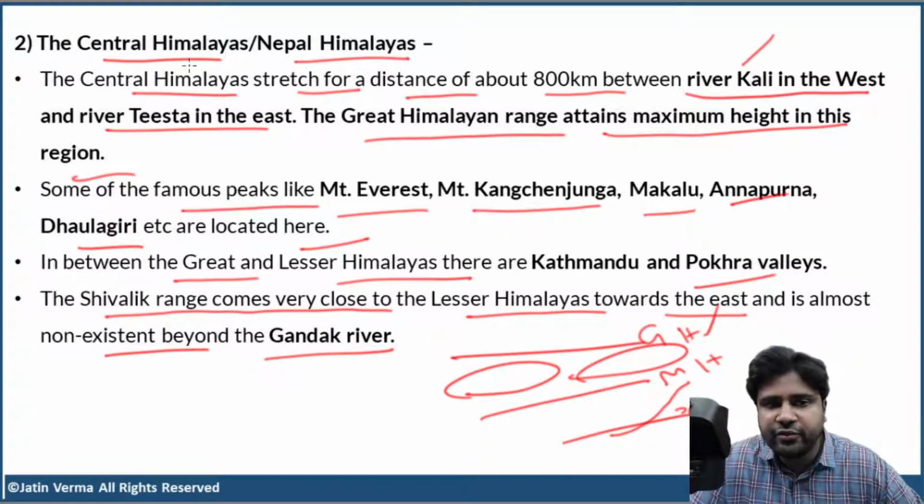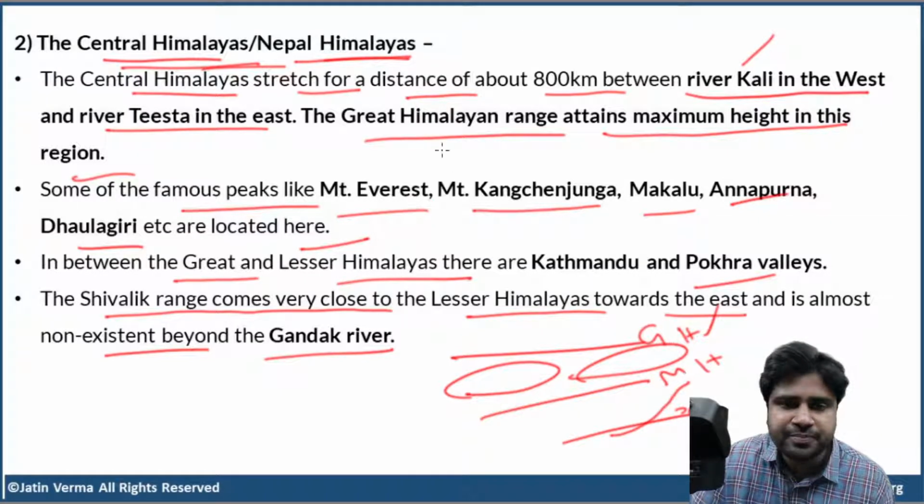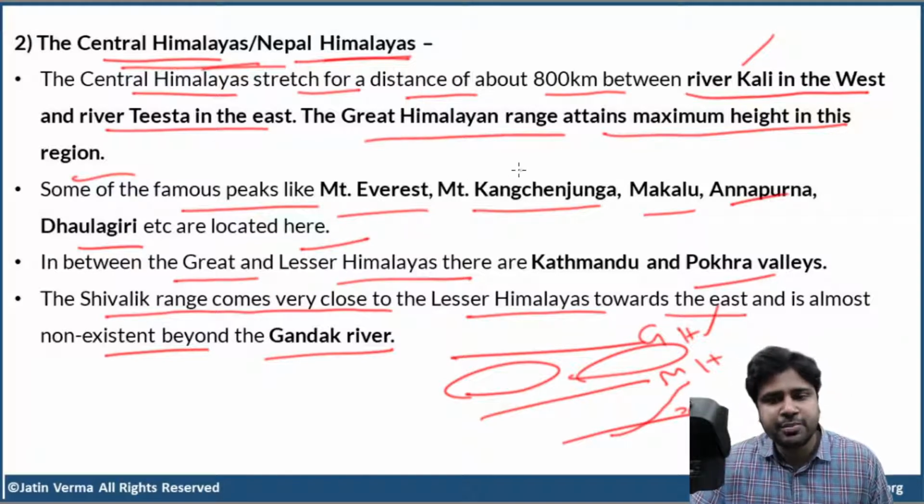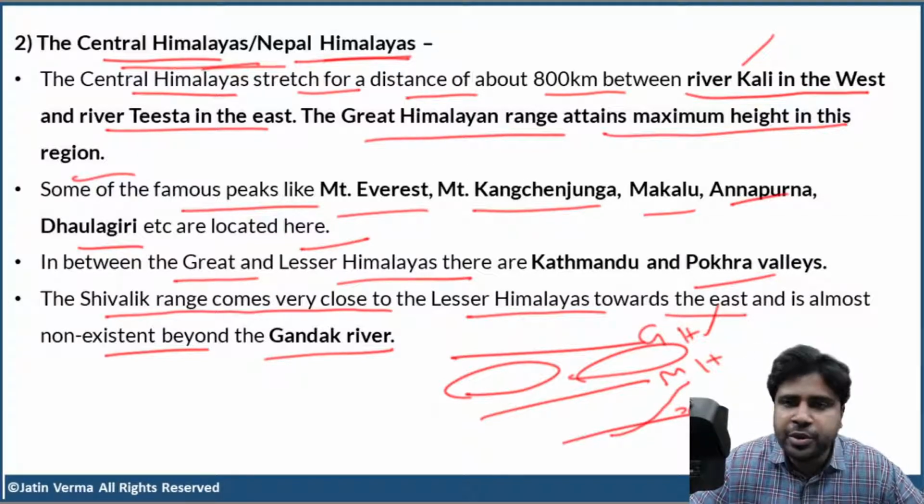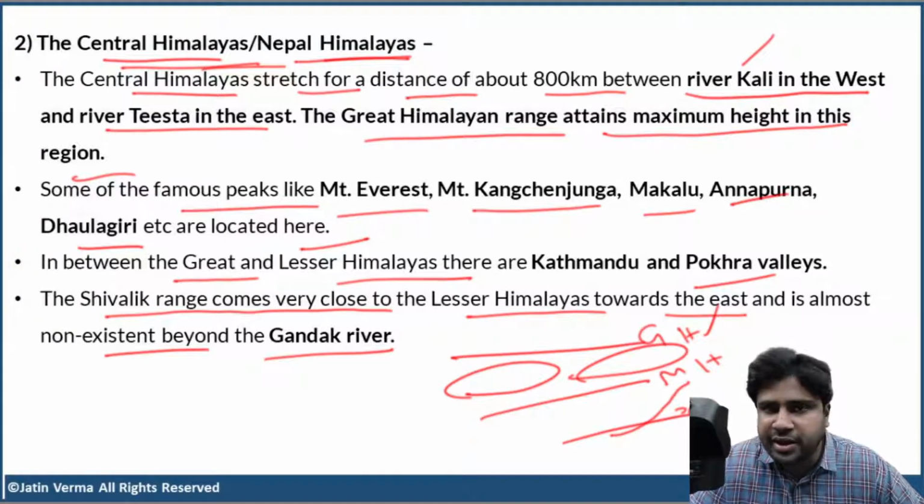So very simple. Where are the Central Himalayas located? Between Kali River in the west and Teesta River in the east. Simple. Now, the Great Himalayan Range attains maximum height in this region, the Central Himalayas or Nepal Himalayas. Where is Mount Everest present? Mount Everest is present at the boundary between Nepal and China. Okay. And apart from that, where is Mount Kanchenjunga present? At the border between Sikkim and Nepal. Okay. So, the Central Himalayas contain some of the highest mountains in the world. The Great Himalayan Range attains the maximum height in this region.